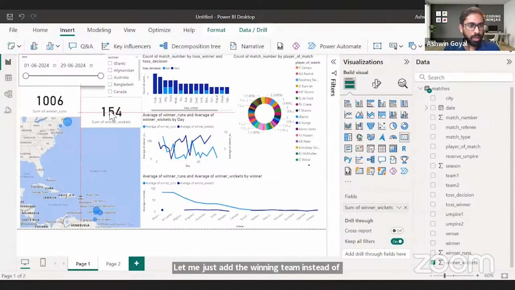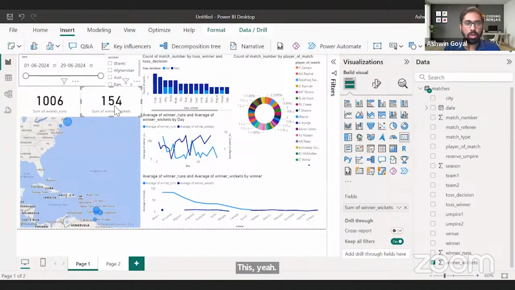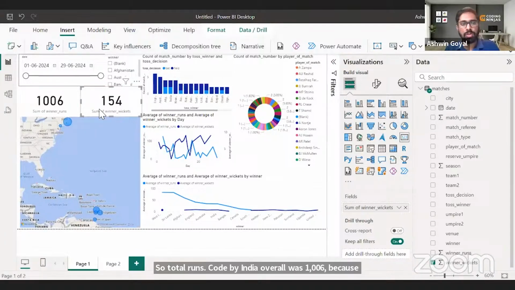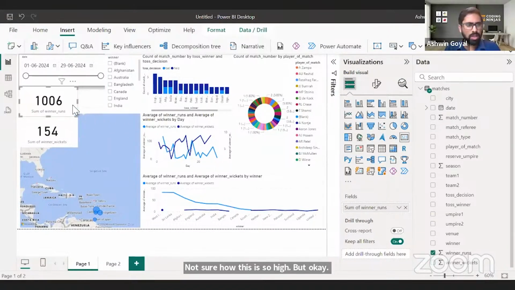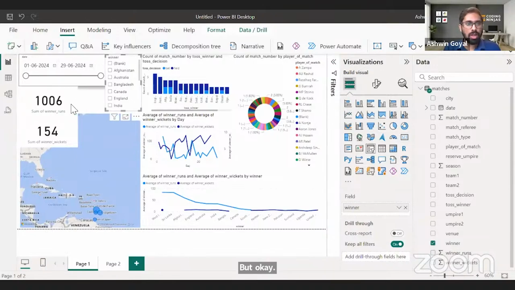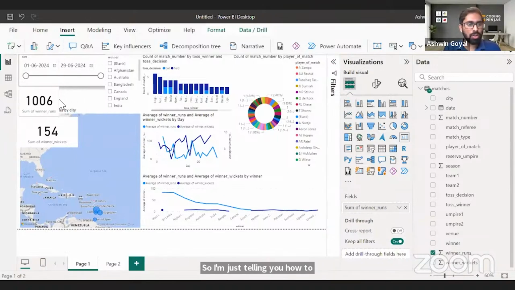Yeah. So total runs scored by India overall was 1006 because it won all the matches. Total number of wickets was 154. Right? Not sure how this is so high, but okay. This is what the data is telling us. The data itself may have some anomalies, all of that may be there, but okay. So I'm just telling you how to create these charts. Now I think we are done with the creation of all the charts.